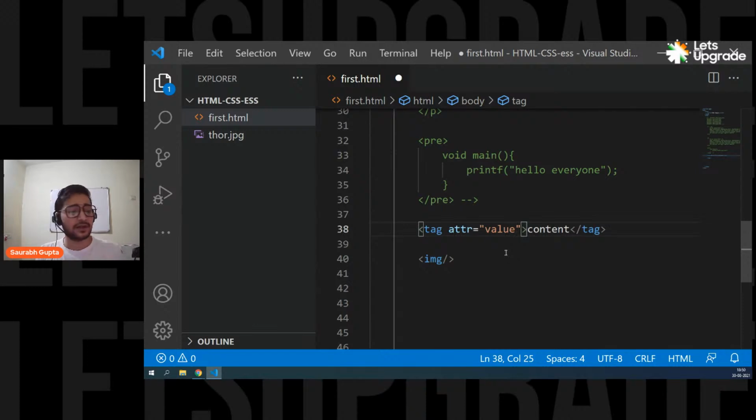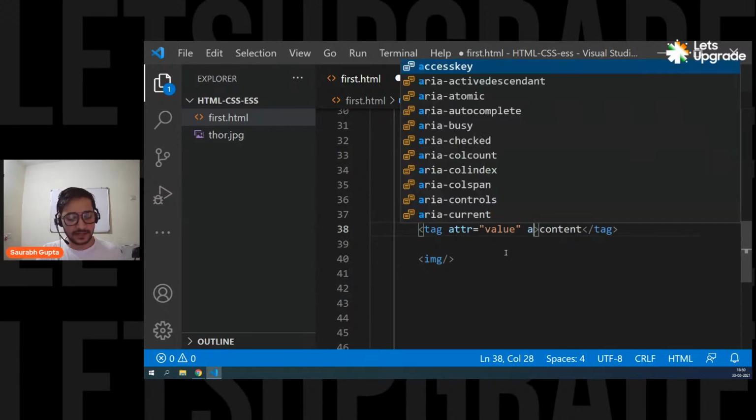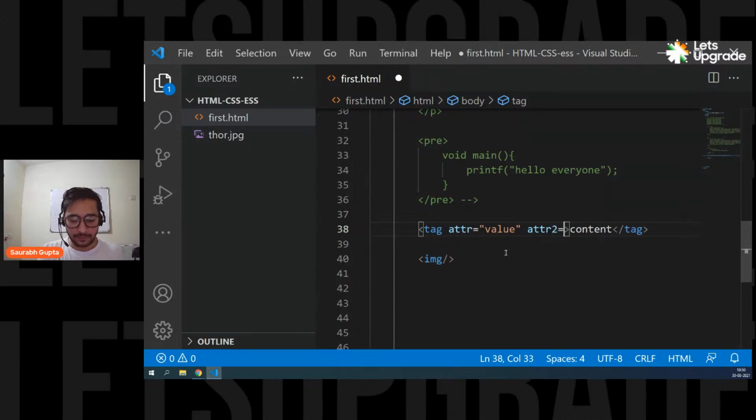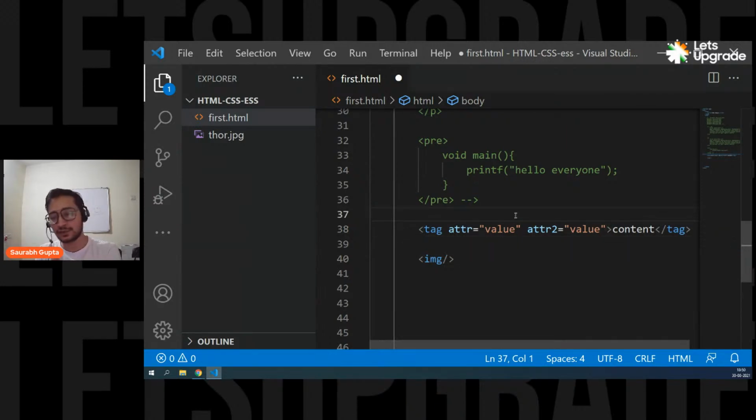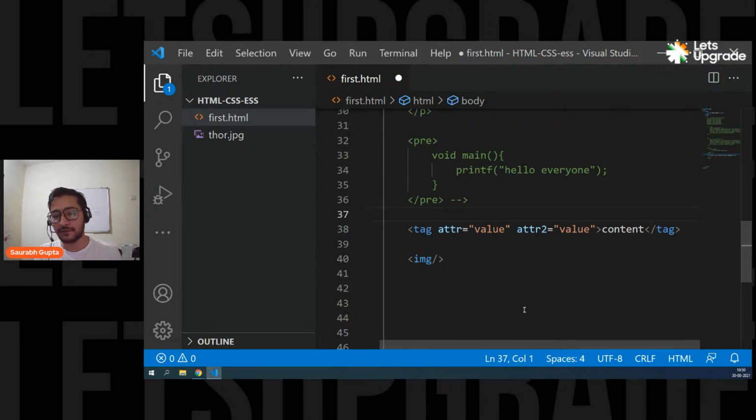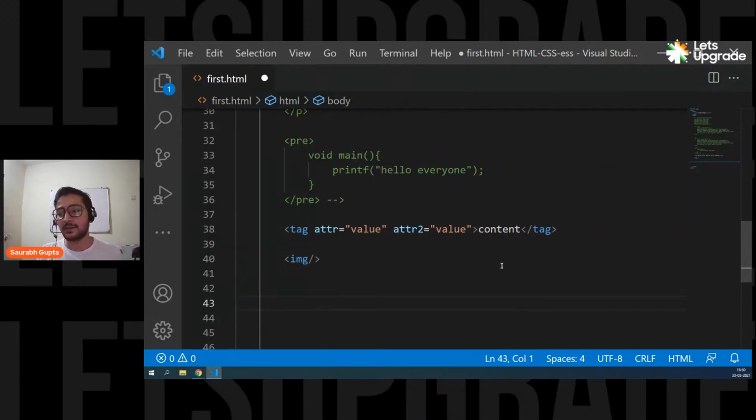And now sometimes for some tags you also have multiple attributes. In that case, give it a space again and put attribute number 2 and its value again. Attribute number 3, attribute number 4, attribute number 10, doesn't matter. If you're writing correct attributes, it's fine. Okay, so that's how you write attributes. Is that clear, everyone? That's how you simply write attributes.